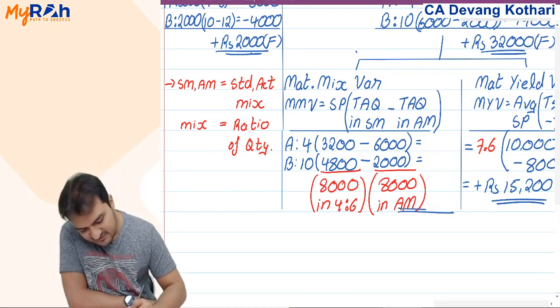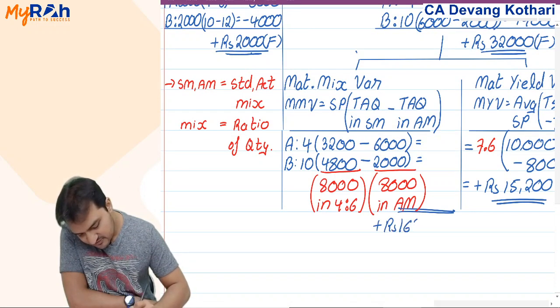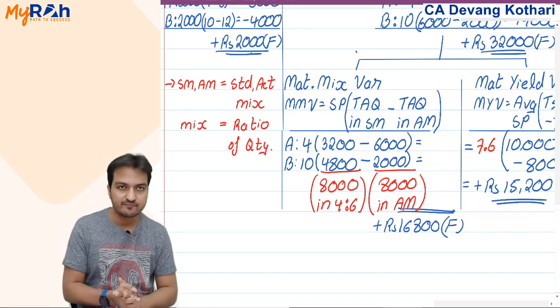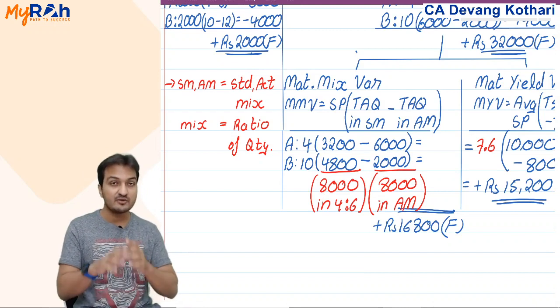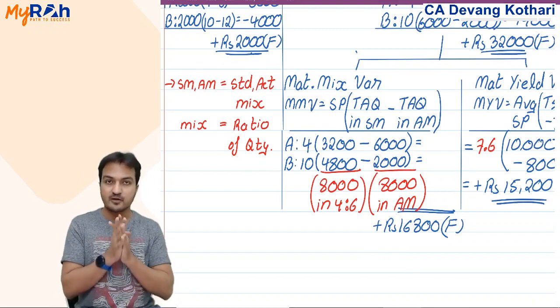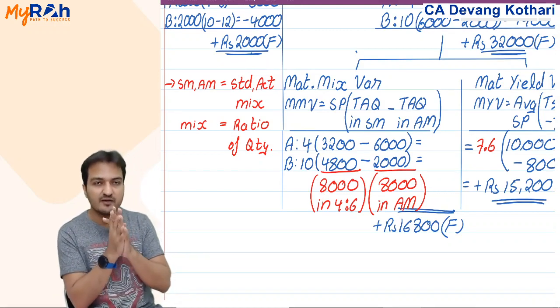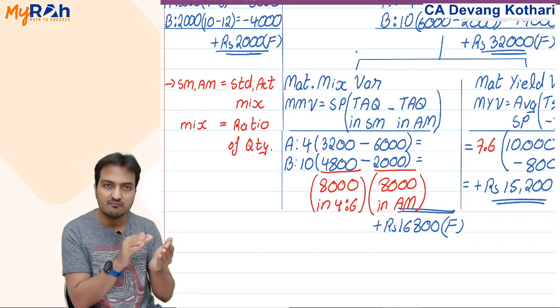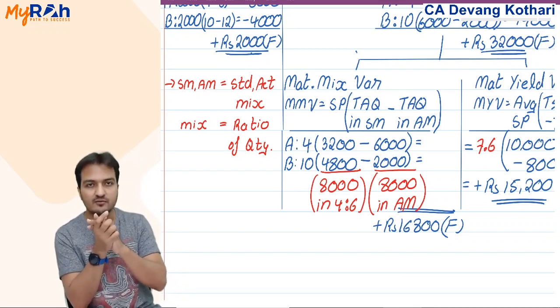Here I saved a total positive rupees 16,800 favorable because of change in the ratio used. Or one more interpretation: mix variance indicates whether I used cheaper material more or expensive material more.